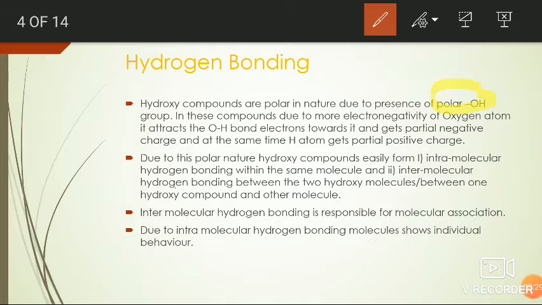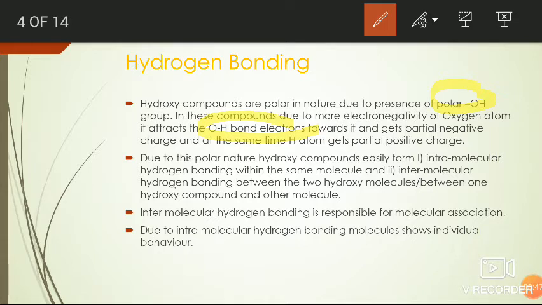Due to this electronegativity difference between oxygen and hydrogen atoms, the OH bond electrons are generally shifted towards the more electronegative oxygen atom.